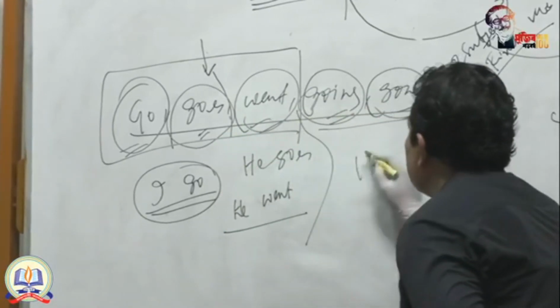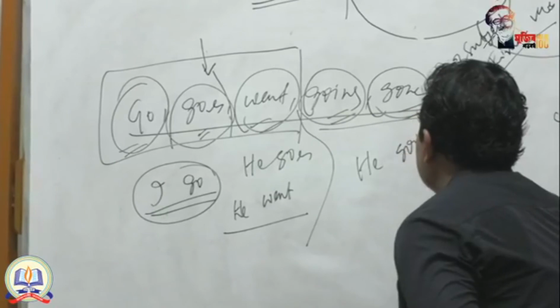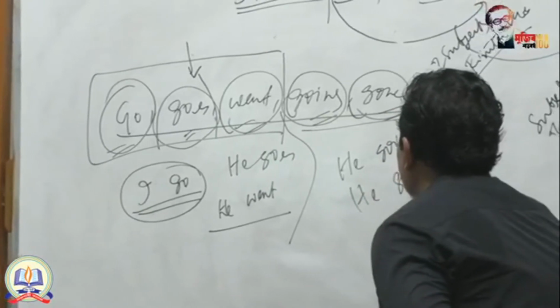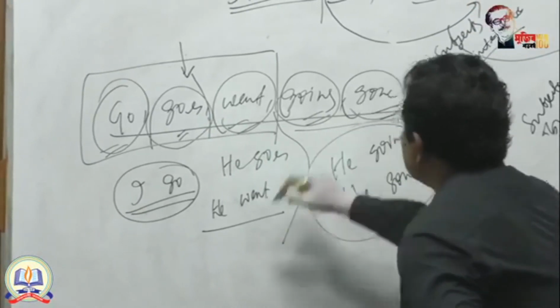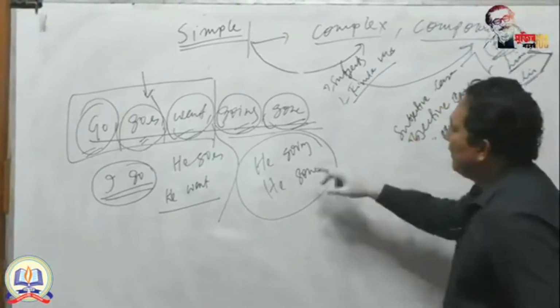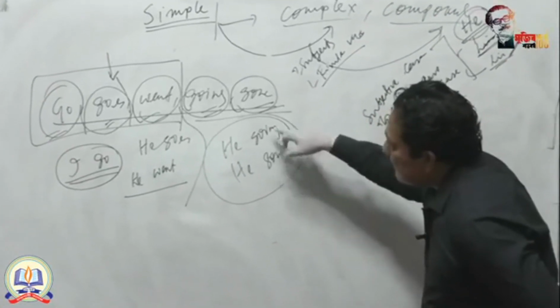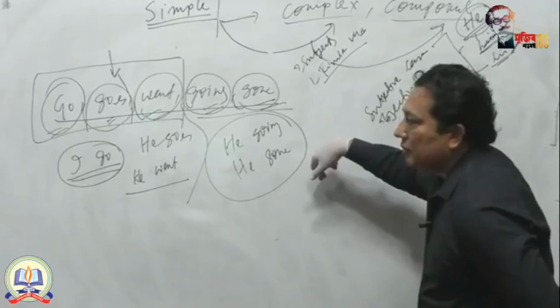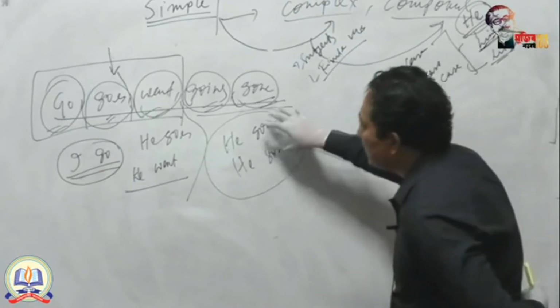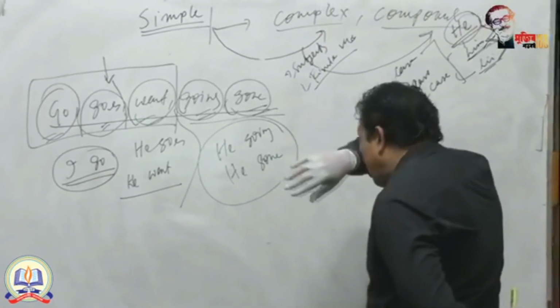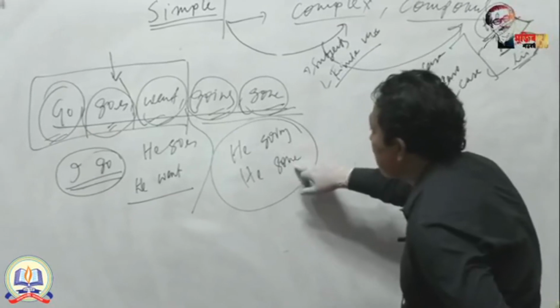But just think, he going, he gone. No. These shapes do not indicate finite verb, because you are not getting a complete thought by using ing or past participle.